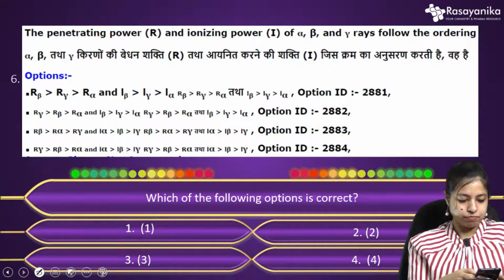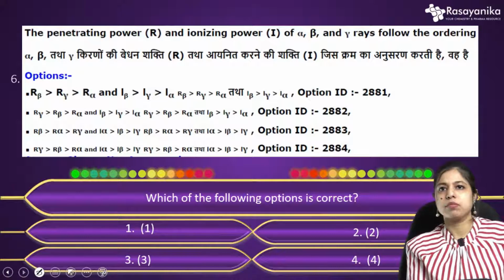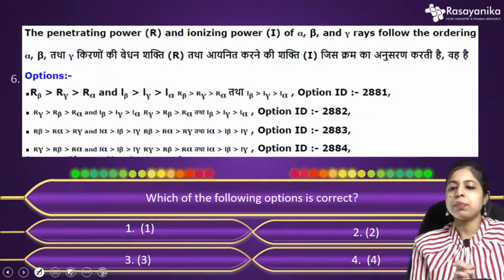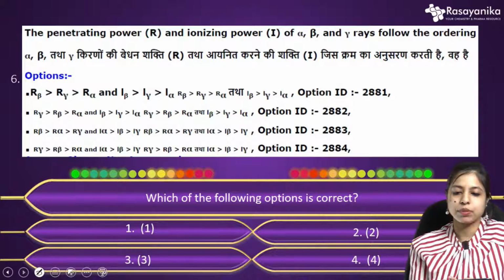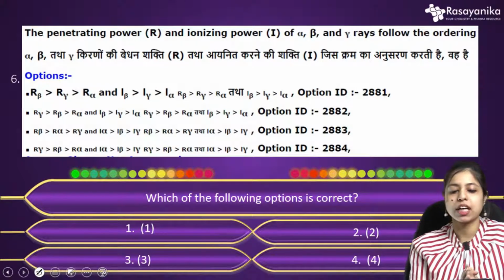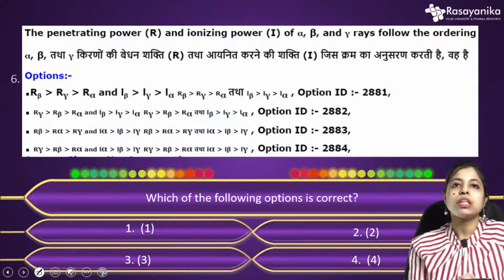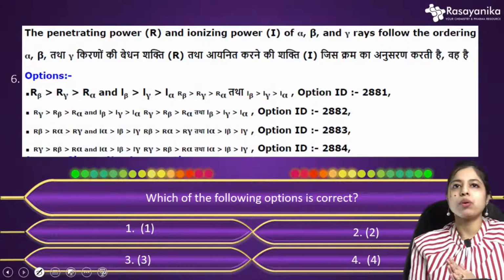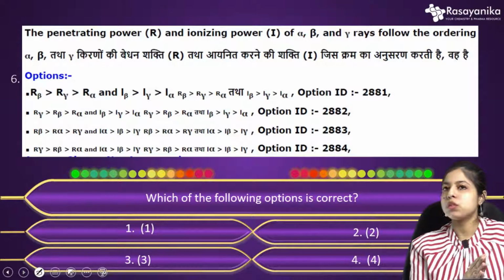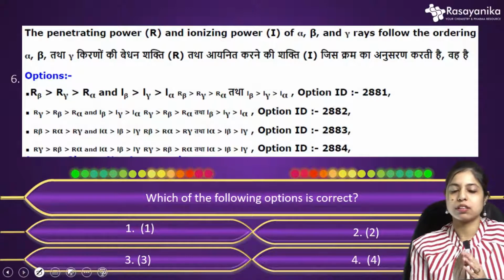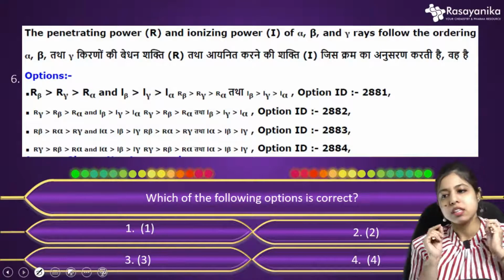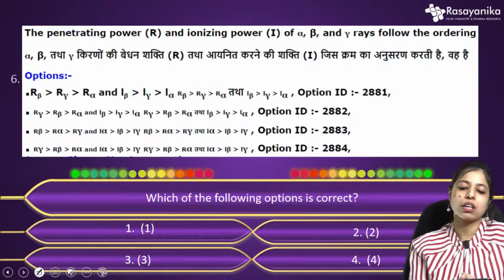Okay, let's see which is the correct option. It was a pretty simple question from the CSIR NET examination of 16 February, from your nuclear chemistry. To answer this type of question, you don't need to mug up anything. Just apply a few important concepts.